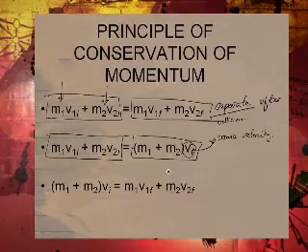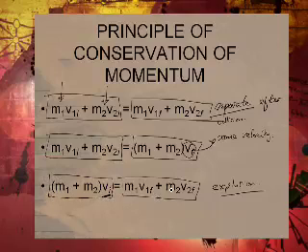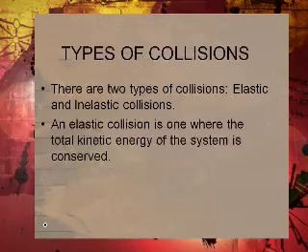We can also have situations where we're talking about explosions, where objects were together before, so they had the same initial velocity, but some kind of explosion happens, and they separate, and that gives the total momentum after, which is their final. So this is momentum before equaling momentum after in that way.